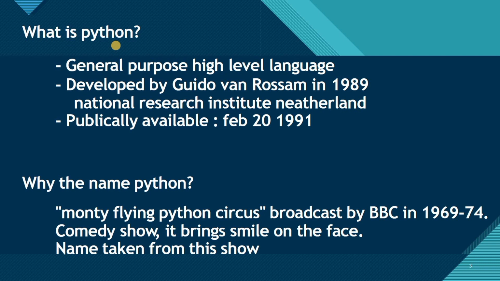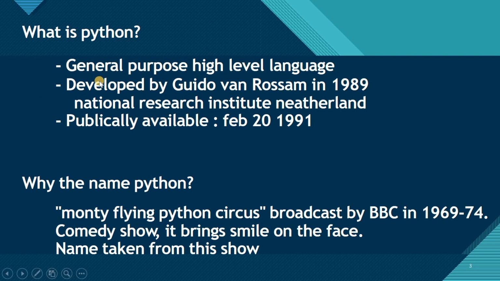Suppose that I am writing code. I will write the code in the high level language, but the machine will understand that code in the low level language. There is a compiler and interpreter concept: the compiler or the interpreter will convert that high level code, meaning human readable code, into the machine language, which is a low level language. So Python is a general purpose high level language, basically a programmer friendly high level language, and a low level language is a machine friendly language.